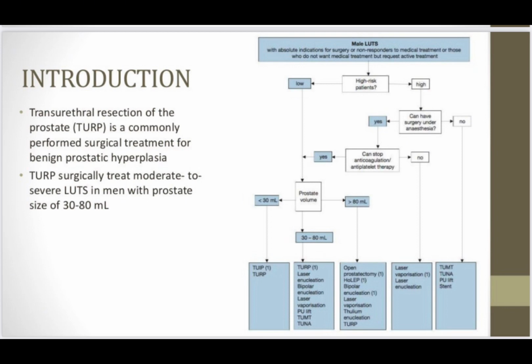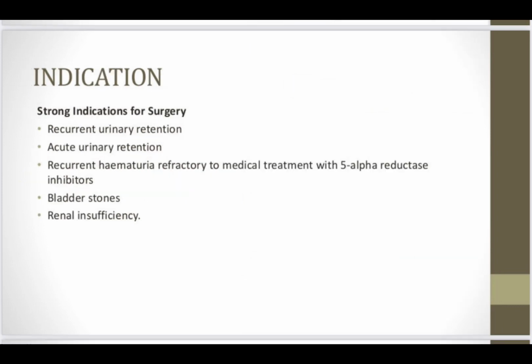It is also important to overview the absolute indications of TURP, and that includes recurrent urinary retention, a patient having recurrent UTI, acute urinary retention, a patient presenting again and again with recurrent hematuria that is refractory to medical treatment with a 5-alpha reductase inhibitor, a patient who develops a complication like a bladder stone, or a patient presenting with renal failure.